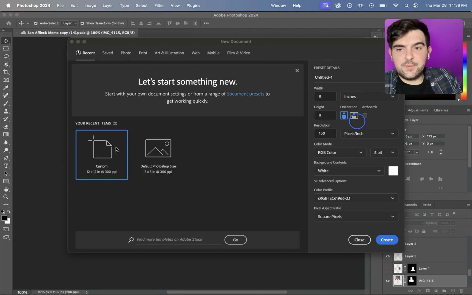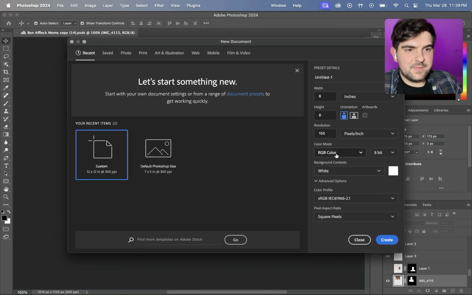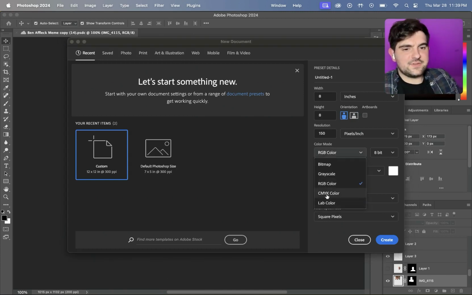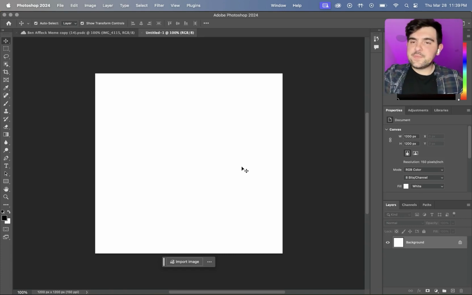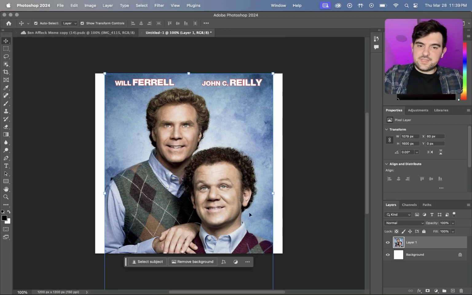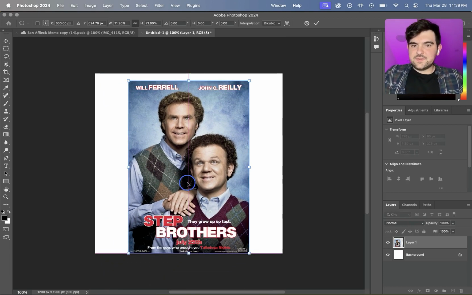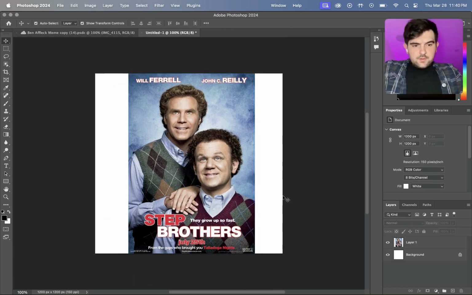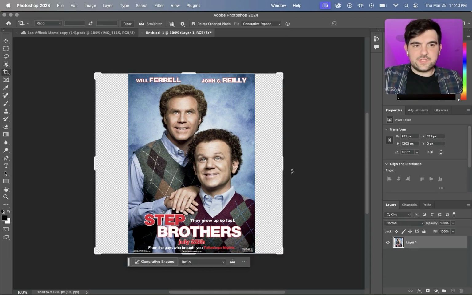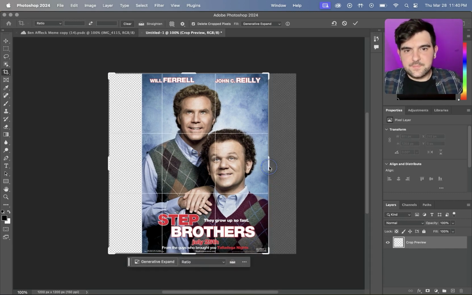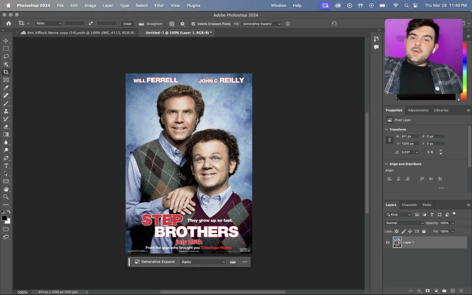Typically I just go with a box. I'll do something like 8 inches by 8 inches with a resolution of 150. By default, they usually have this color mode on CMYK. You want RGB. It just looks better for vibrant colors. Create, and now we're here. You're going to do Command V to paste that in there, and shrink it down so it fits the page. Perfect. Then we're going to get rid of this background layer because we don't need it. We're going to hit C, which is for crop, and just shrink this down. Hit enter. All right, and now we have it.